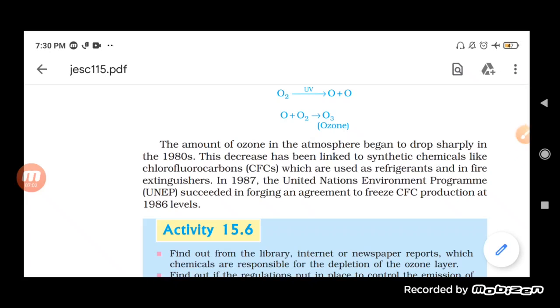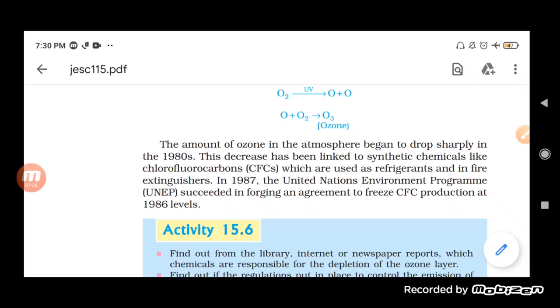Now, in order to prevent such a problem, the United Nations Environment Program succeeded in forging an agreement to freeze CFC production at 1986 levels.